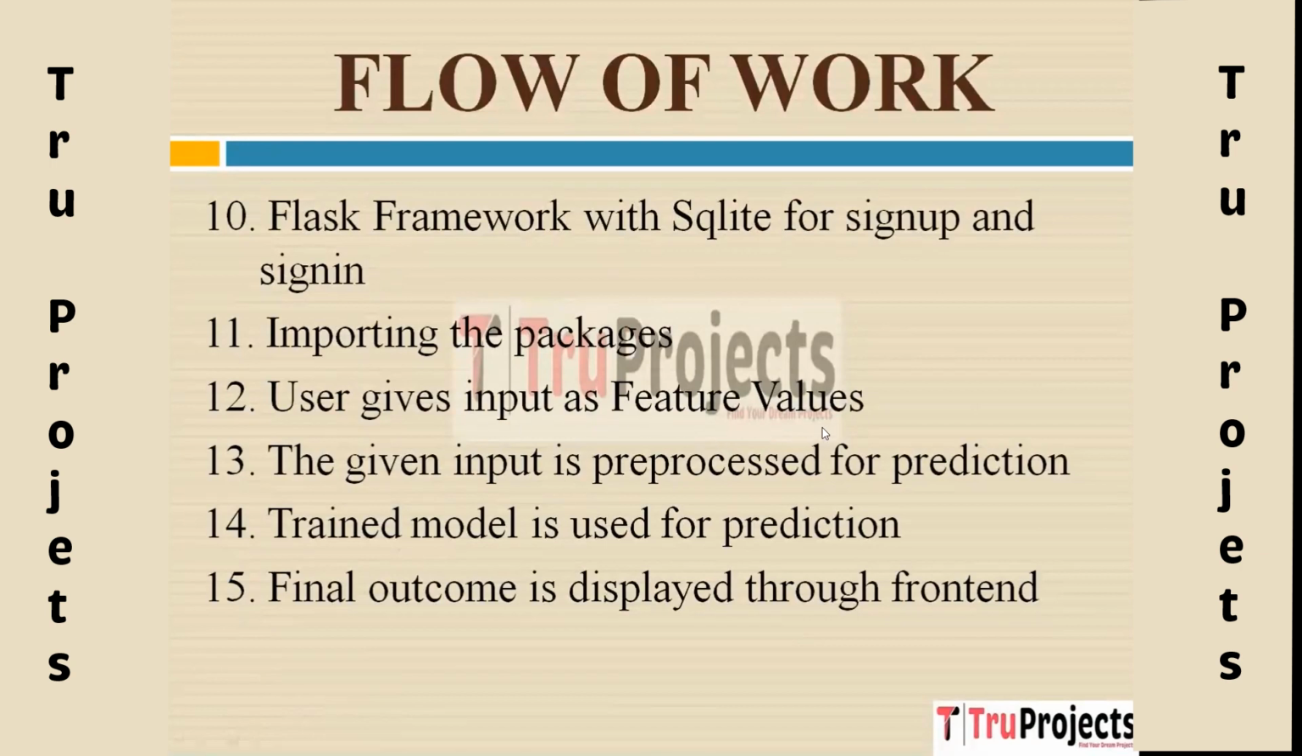Next, the user gives input as feature values, collecting the input data, that is feature values, from the user. And next, the given input is pre-processed for prediction, preparing the user-provided data for use within the trained model by performing necessary data processing steps such as scaling, encoding, or cleaning. Next, the trained model is used for prediction, employing the machine learning model that has been previously trained to make predictions or classifications based on the pre-processed input data.